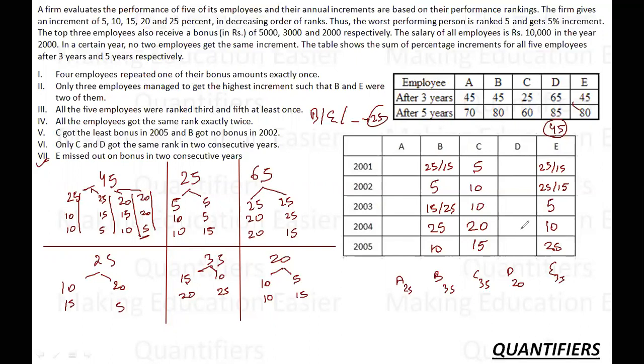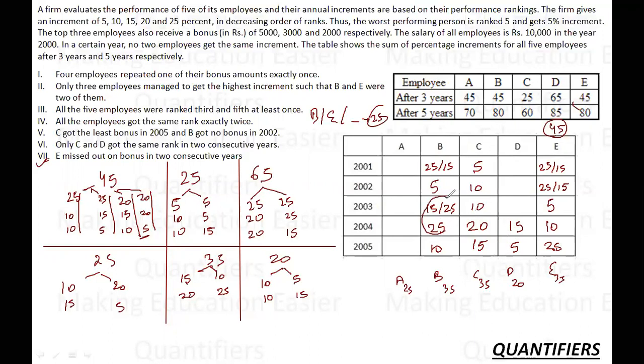Now D has to get 20. D cannot get 10, 10, this I already decided. So D has to get 15, 5. 15 is already here, so 15 will come here, and 5 will come here. Done. Now 5 will come here, 15 will come here. And let's see what else.